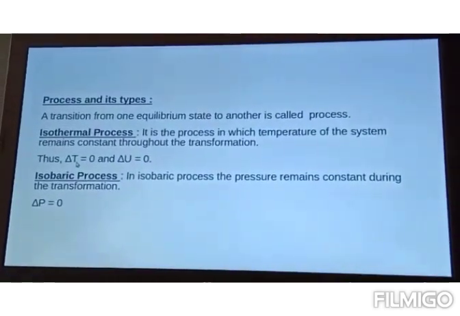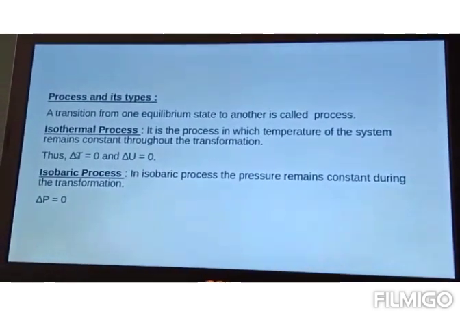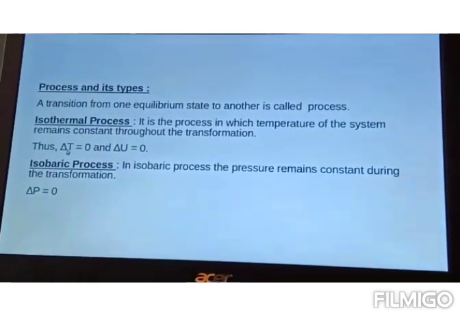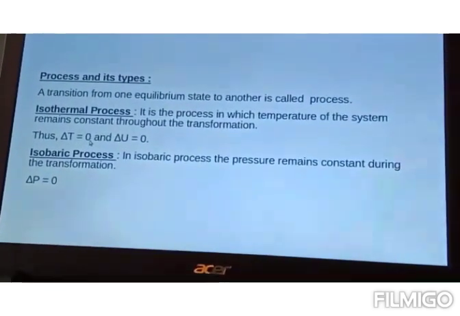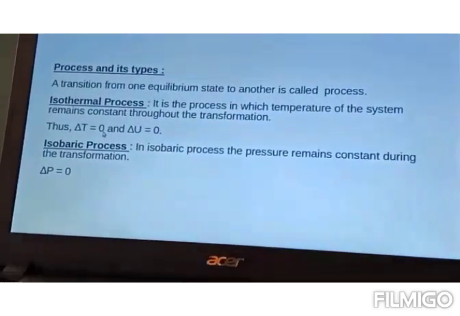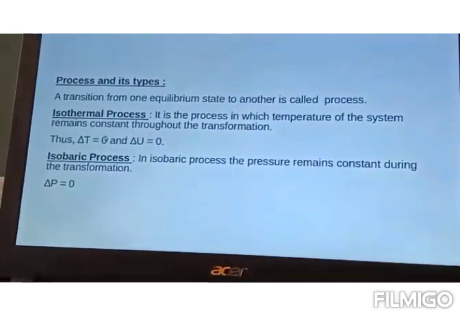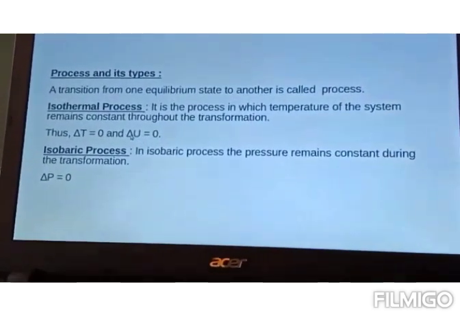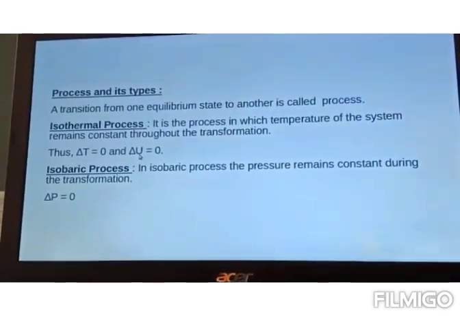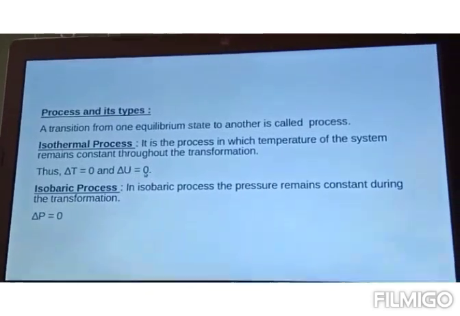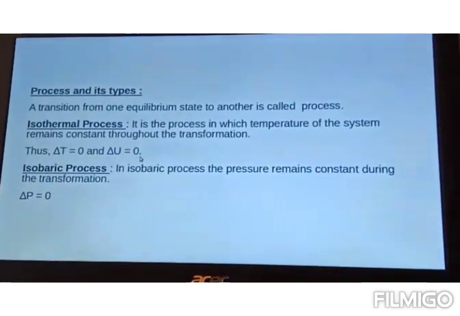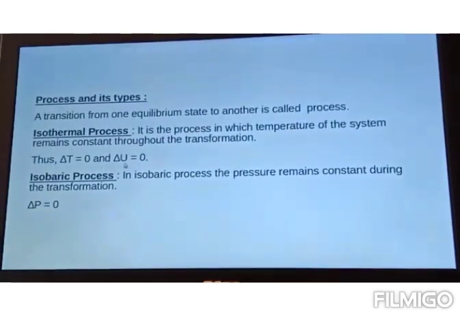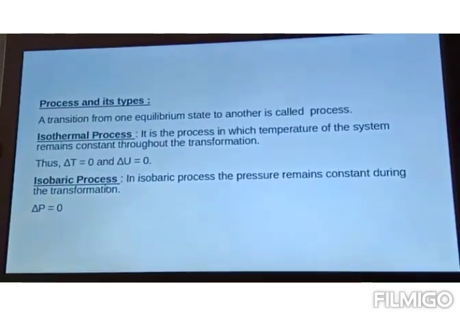So when we calculate the change in temperature, that is delta T, it becomes 0, because throughout the process we have constant temperature. And as temperature is constant, the internal energy, denoted by U, also remains constant. So delta U, the change in internal energy, is 0. So for an isothermal process, delta T and delta U equal 0.